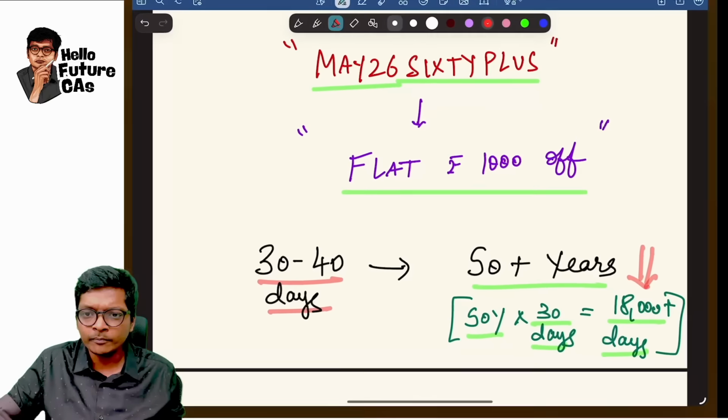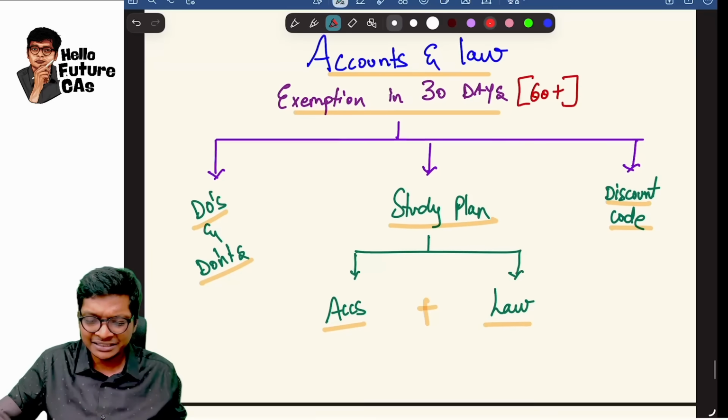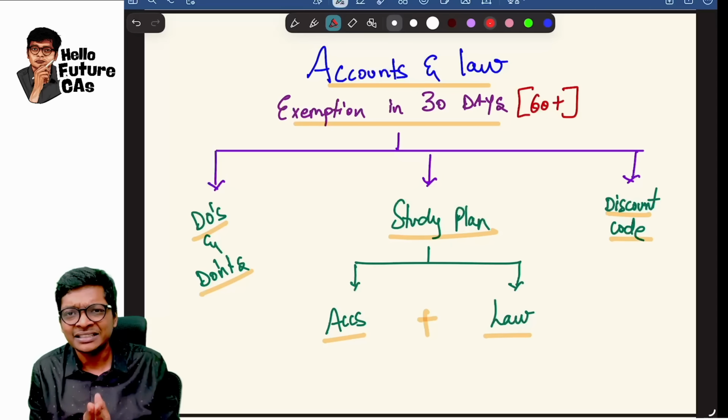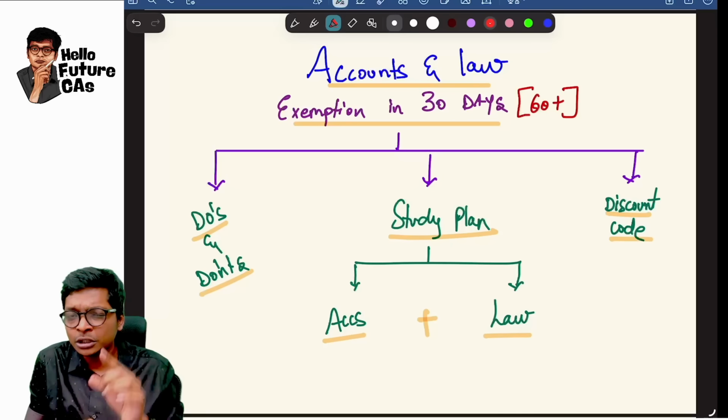Go explore them. And with that, I am telling you guys, you follow exactly this magic 4 steps in 30 days. If you don't get exemption, let me know then, guys. You follow this, you will get.